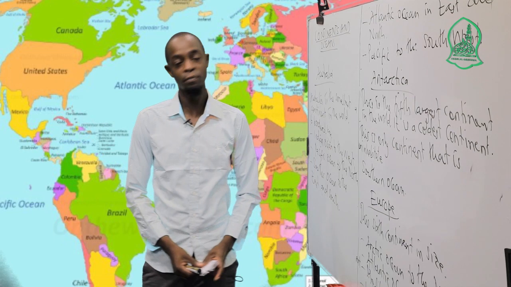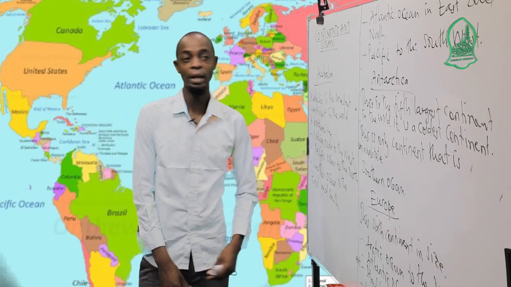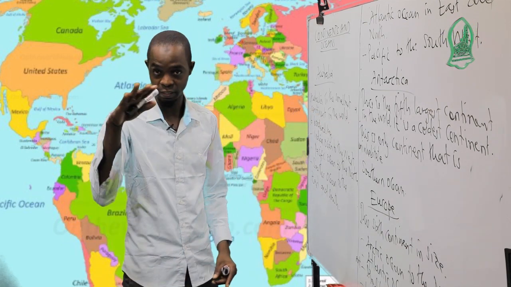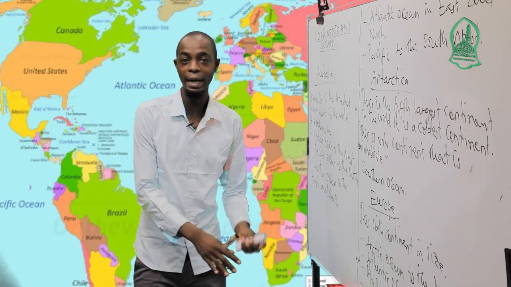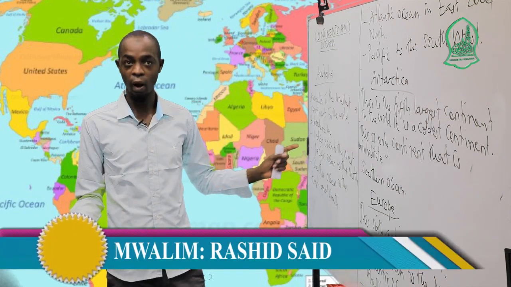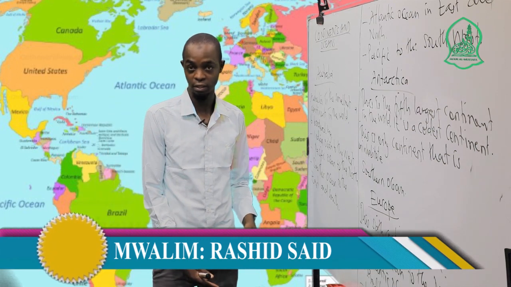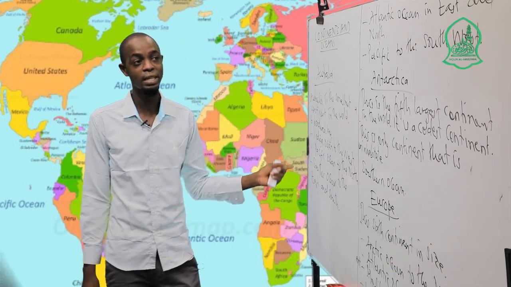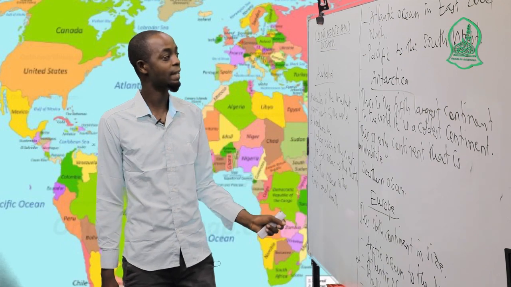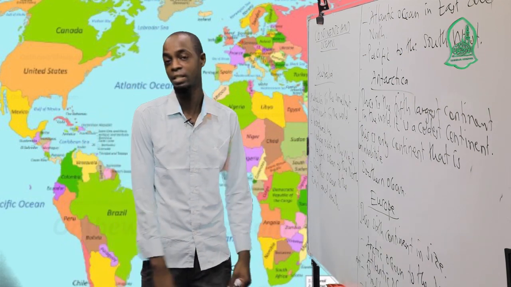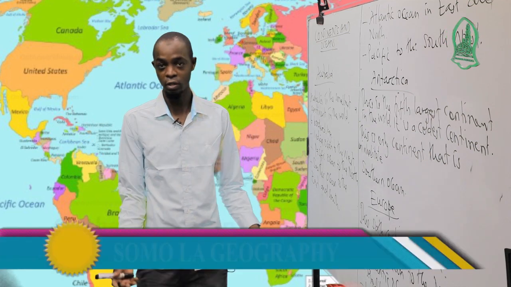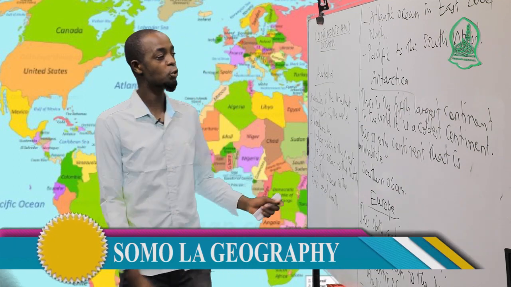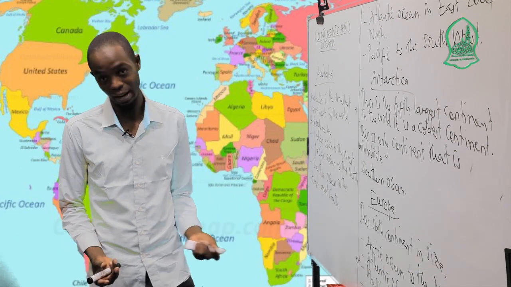So a student has to know, for this lesson, what a continent is. As we said, a continent is a large land mass that rises above the sea level, or rises from the ocean floor. And in the world, we have 7 major continents. The first one is Asia, and you have to know the oceans that surround Asia. The second largest continent is Africa. Also, you have to know the third largest continent, that is North America.